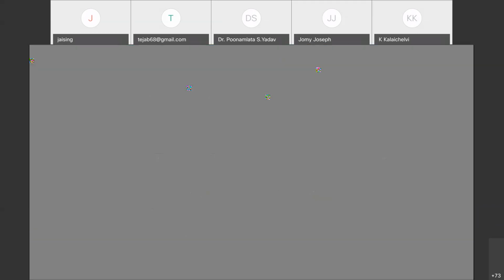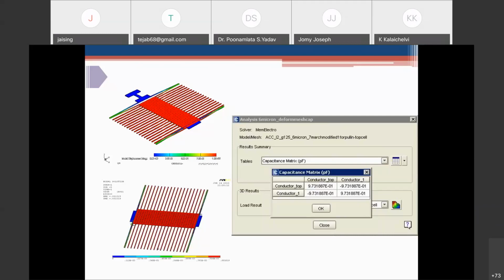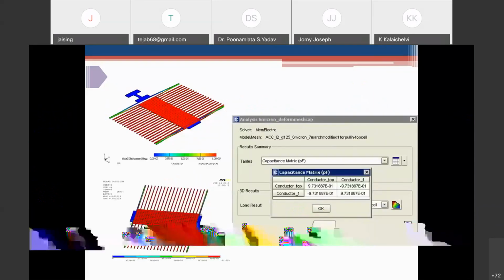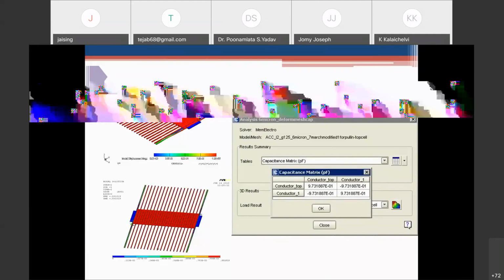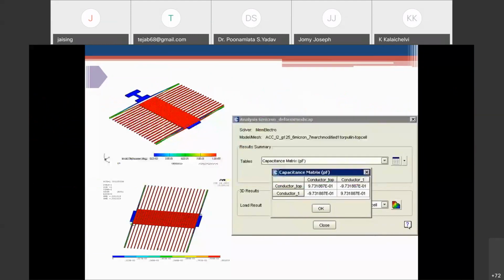FE analysis, and with this tool we can directly measure each parameter, and if it is not meeting your requirement, for example, you need to find out the maximum displacement for a given acceleration. If the spring is very stiff, you need to carry out changes, but every time you need to redraw the mask in the designer module.